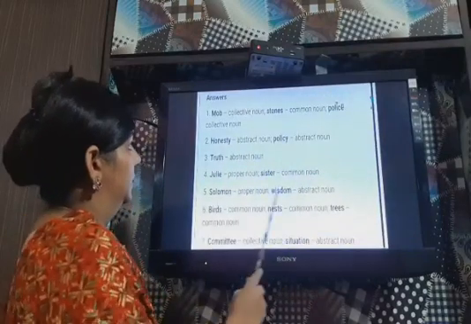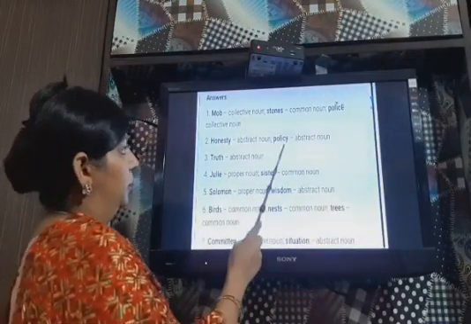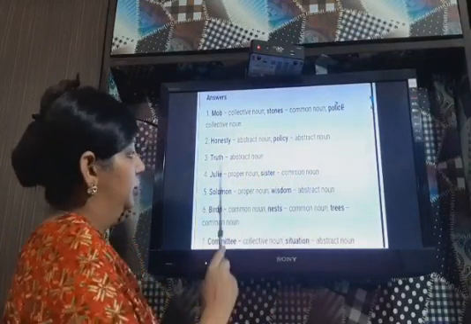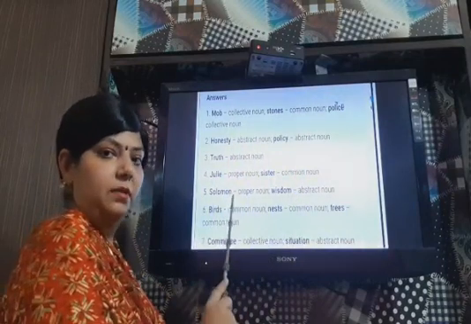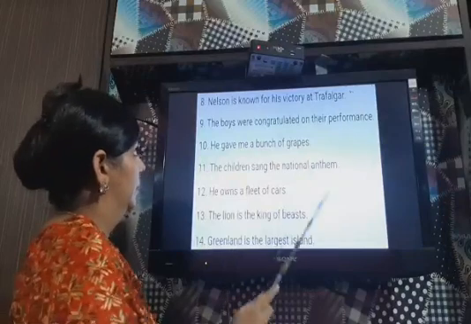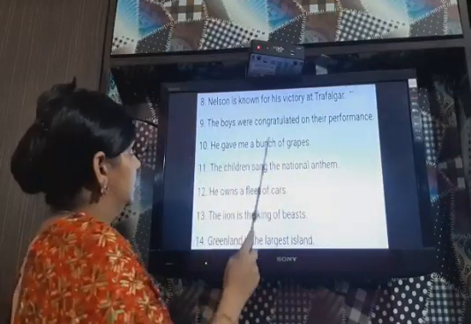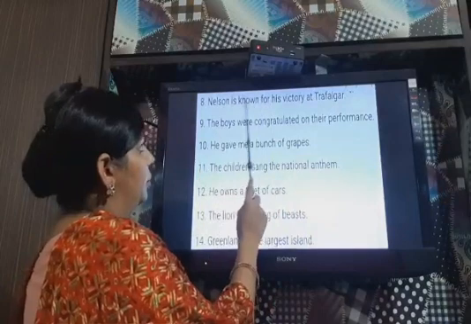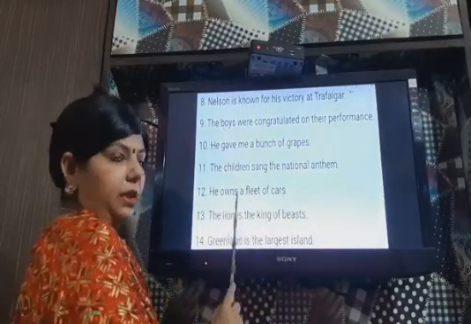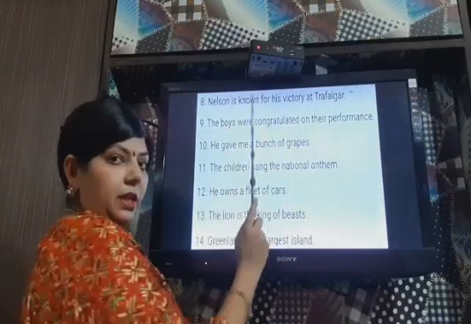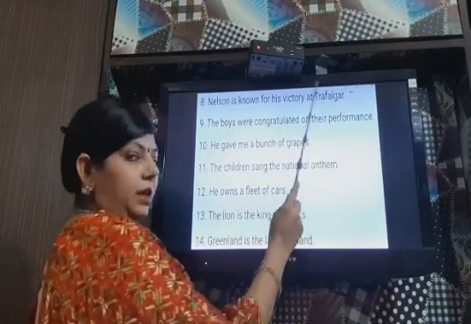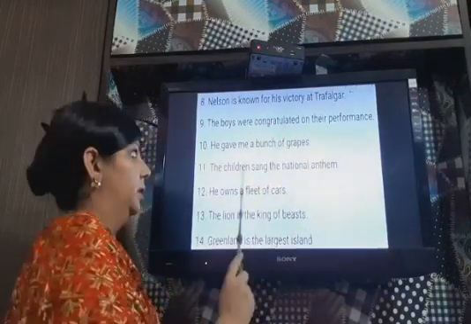So all these are the answers. I didn't tell you the policy also. Policy also is the abstract noun. Just take care. So you can again revise this by watching the previous slide. Now the next sentences. Nelson is known for his victory at Trafalgar. So Nelson is a special name. It will be proper noun. Victory again is idea, thought. So it is abstract. Trafalgar is special name. So it is proper noun.